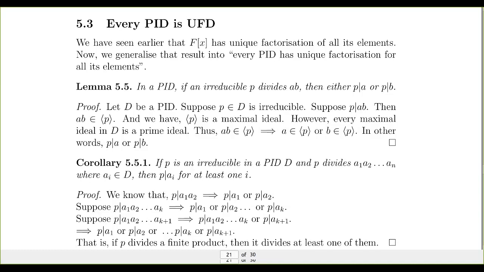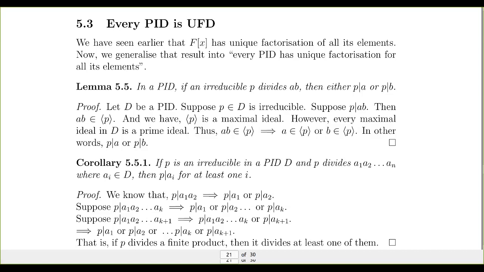So if P1 divides Q1, then Q1 should be a multiple of P1, but the term which is multiplied with P1 should be a unit. Otherwise, it will violate the definition of Q1. We have taken Q1 as an irreducible.